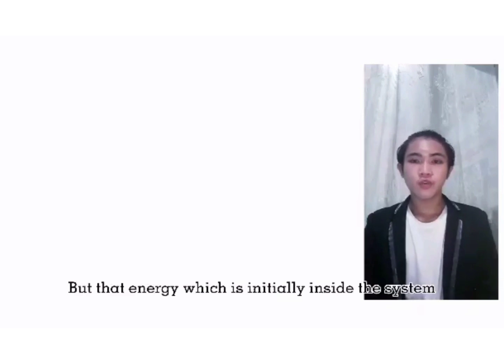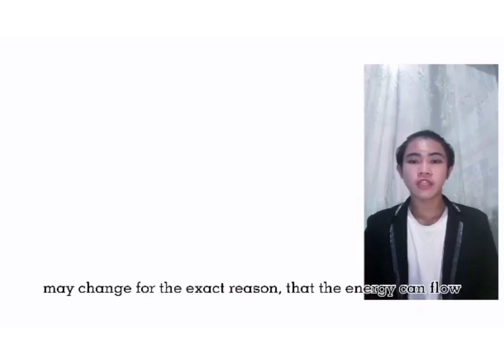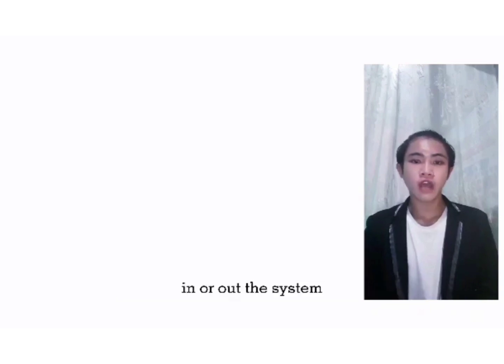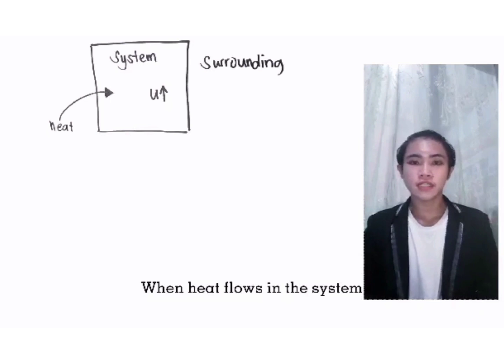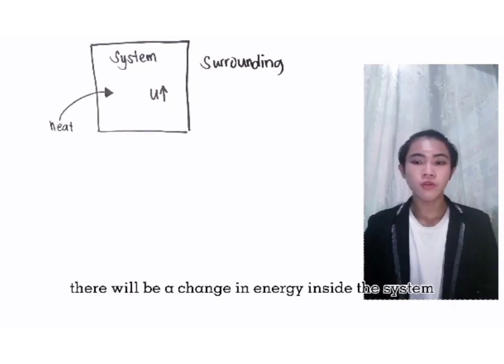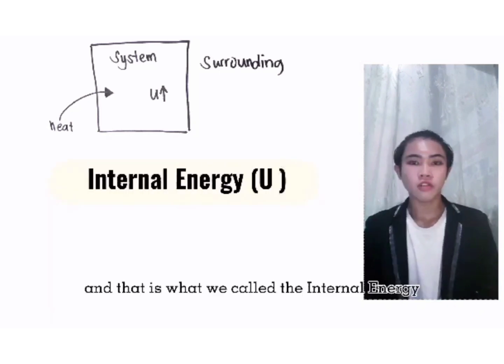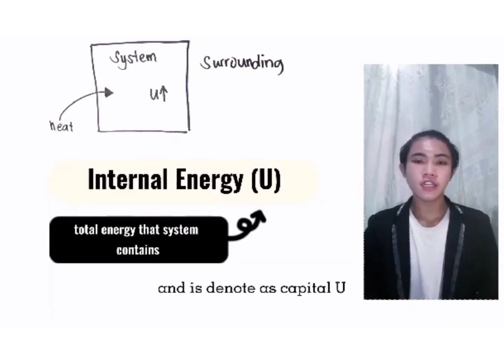But that energy, which is initially inside the system, may change because energy can flow in or out of the system through heat and work. When heat flows in, the system gains energy, and so there will be a change in energy inside the system, and that is what we call the internal energy, denoted as capital U.